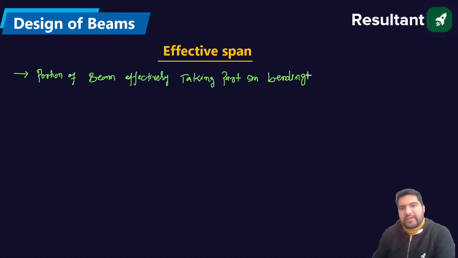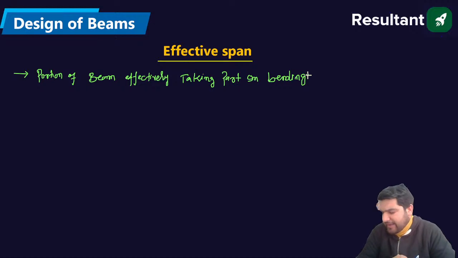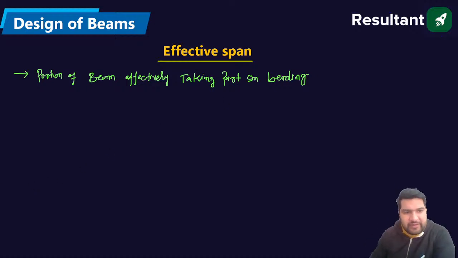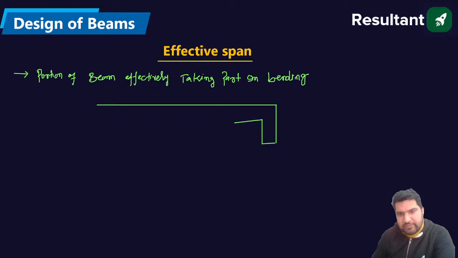Or we can say the effective span is defined as the distance between the two consecutive contraflexure points. Absolutely fine. Let us suppose we have a beam here, a simply supported beam resting on the supports. Let us suppose these are the supports on the beam.